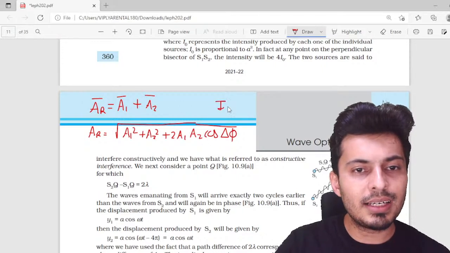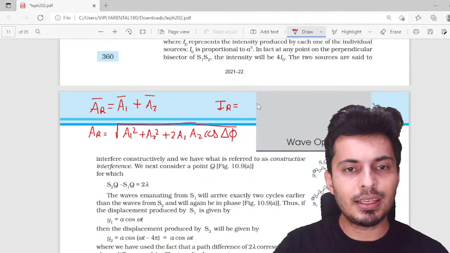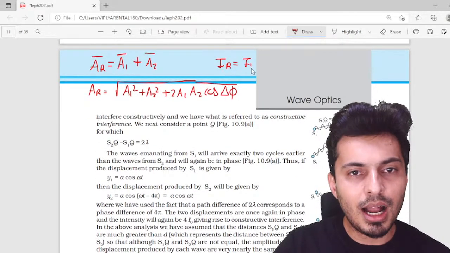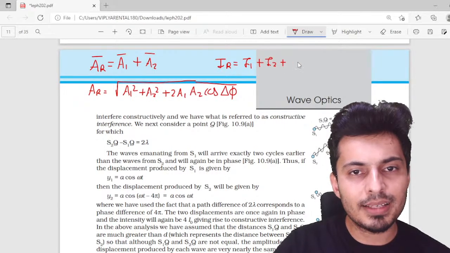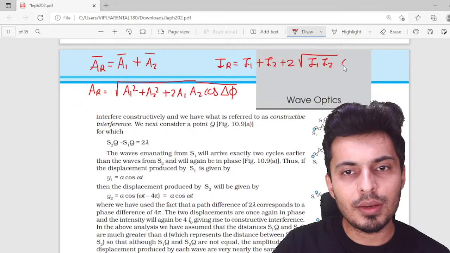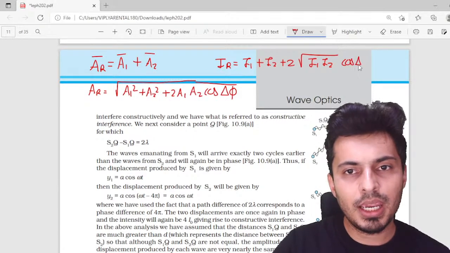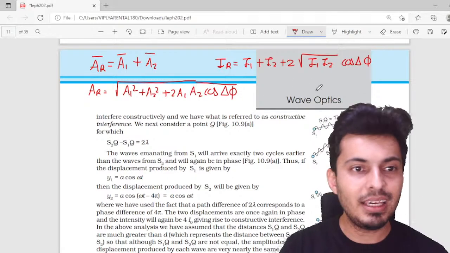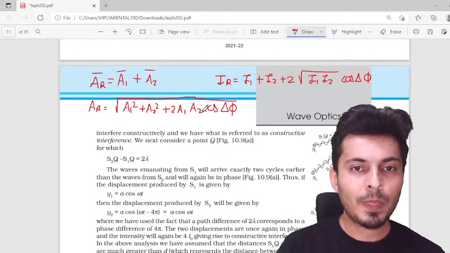Similarly, the intensity of the resultant wave is I1 plus I2 plus 2 times root I1 I2 cos del phi. So this is the formula for intensity and for amplitude. Keep this in mind. Very, very important.